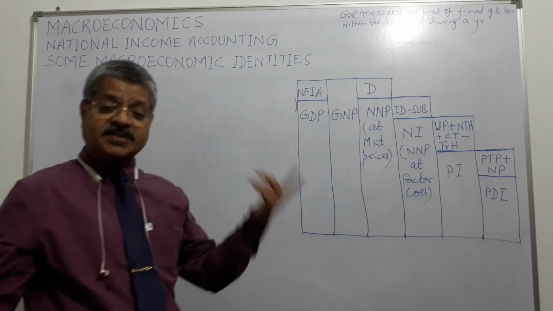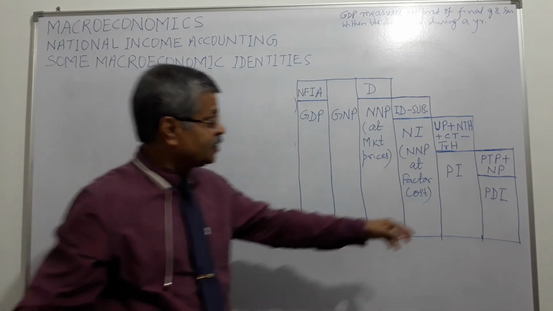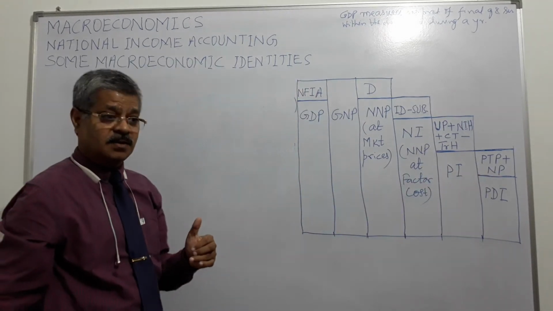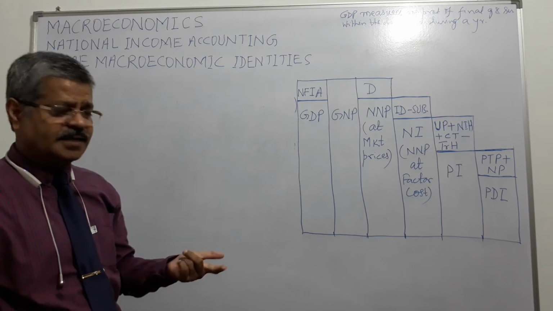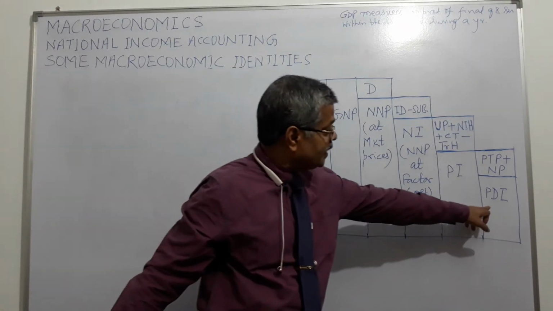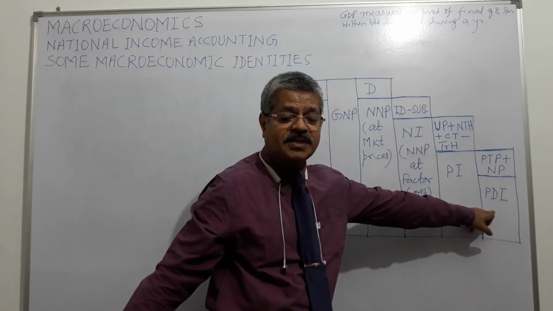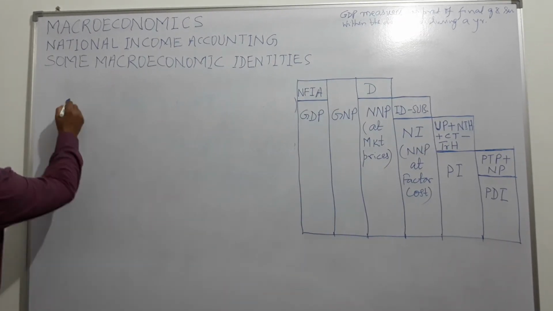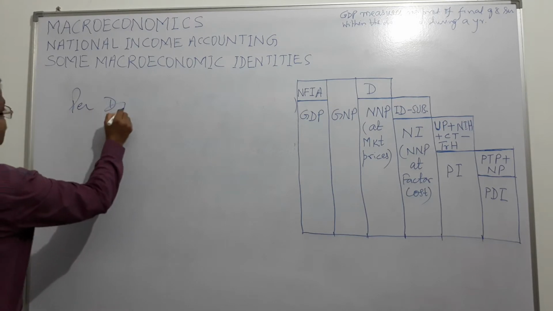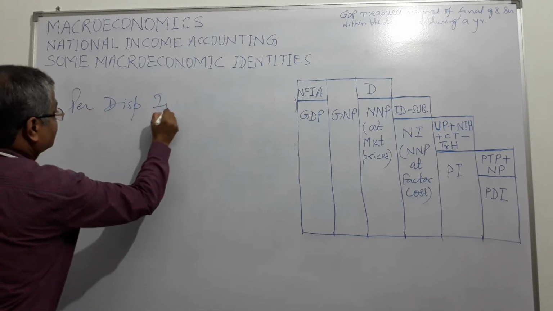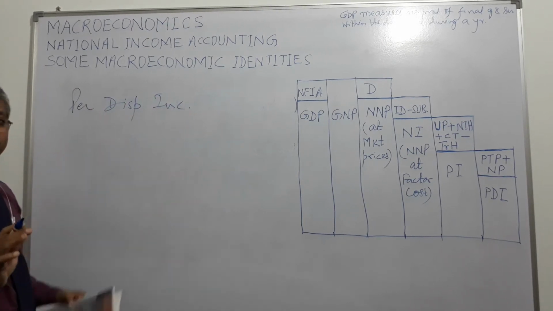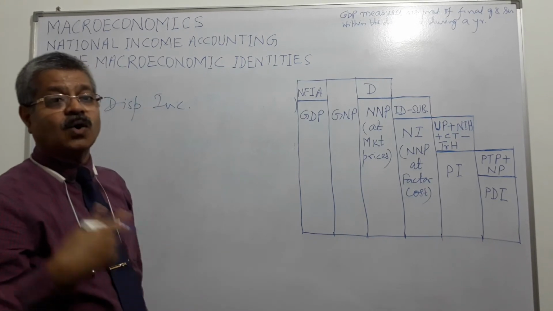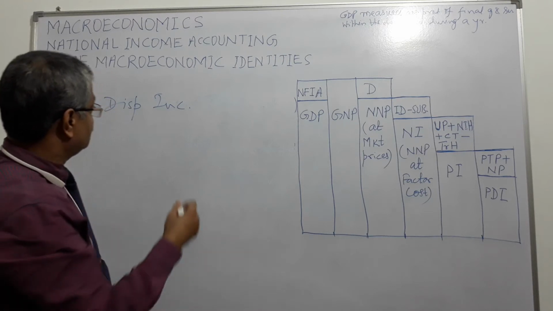I need to pay personal taxes, and I need to make non-personal payments like some penalty, some fine I have to pay. So finally I am left with personal disposable income. This is the income which I can use for consumption and or savings, right?